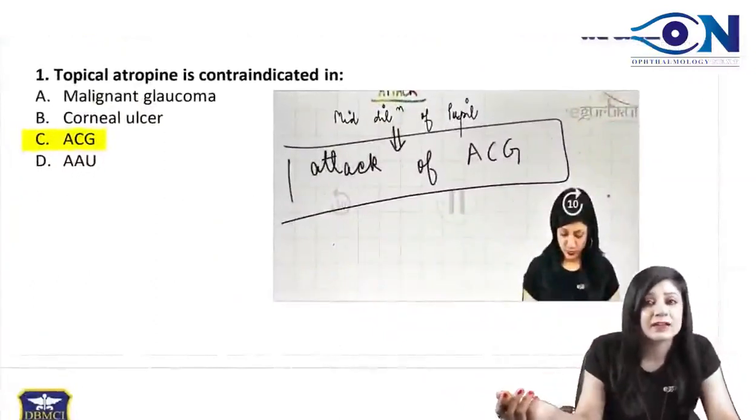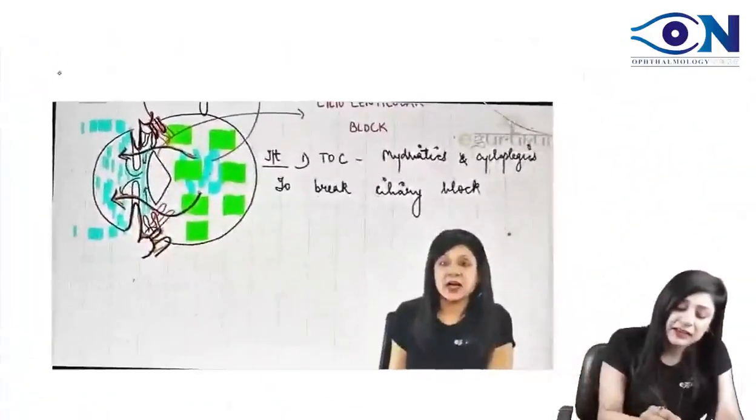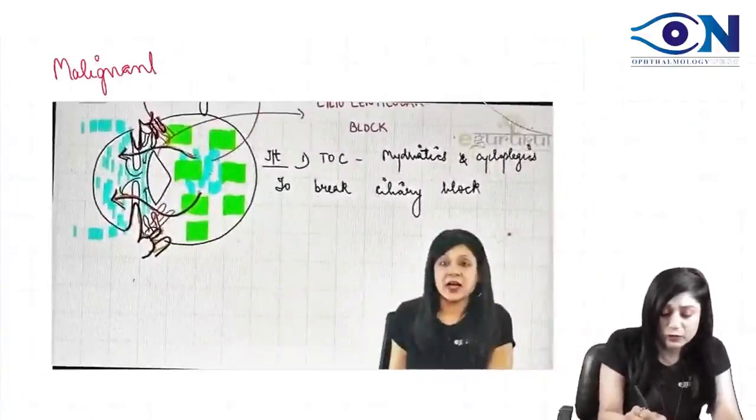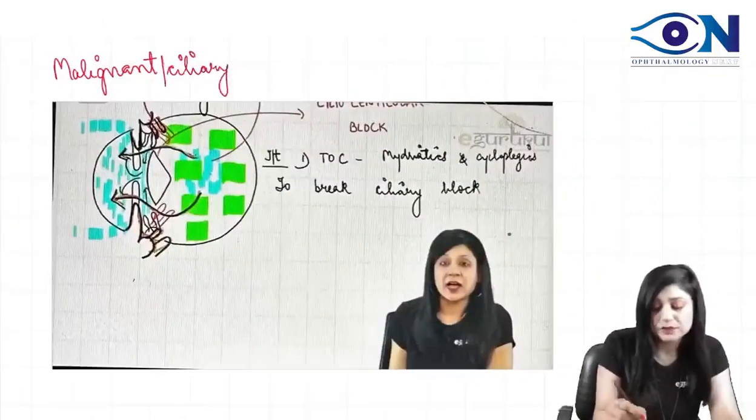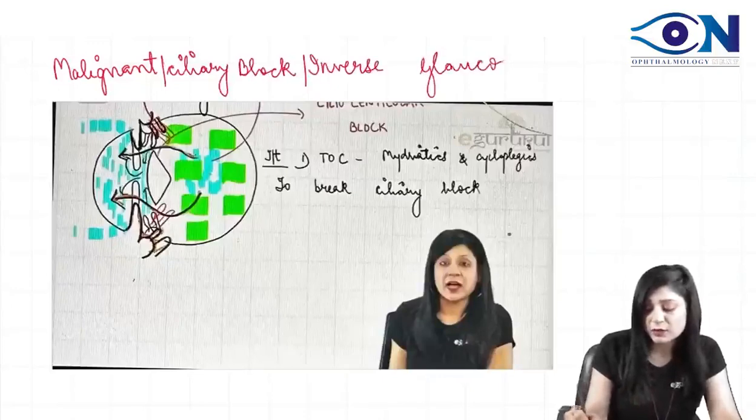Number one is malignant glaucoma. Now, if you see, the malignant glaucoma is also called, what are the other names? The malignant glaucoma is also called ciliary block glaucoma, or it is also called the inverse glaucoma. This is also called the inverse glaucoma.